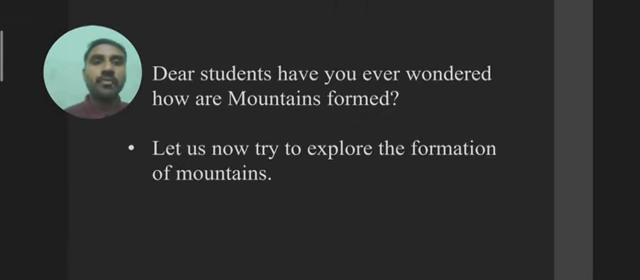Dear students, have you ever wondered how our mountains form? Let us now try to explore the formation of mountains. See students, I just want to ask you all how the Himalayas came into existence, how the Himalayas were formed. If I ask you such a question, you will say, sir, since the existence of Earth, even the Himalayas are existing. No, not at all.